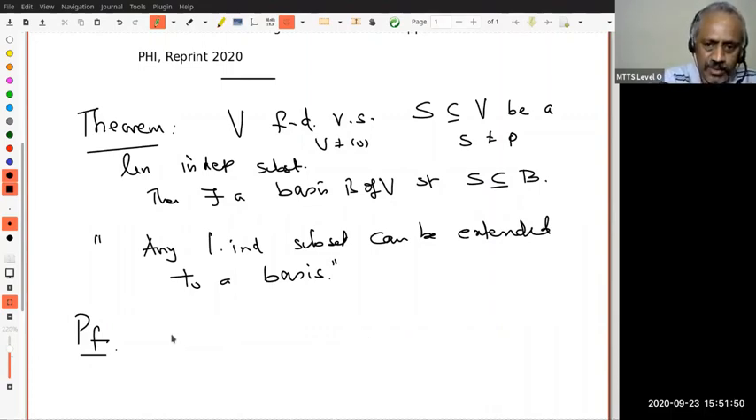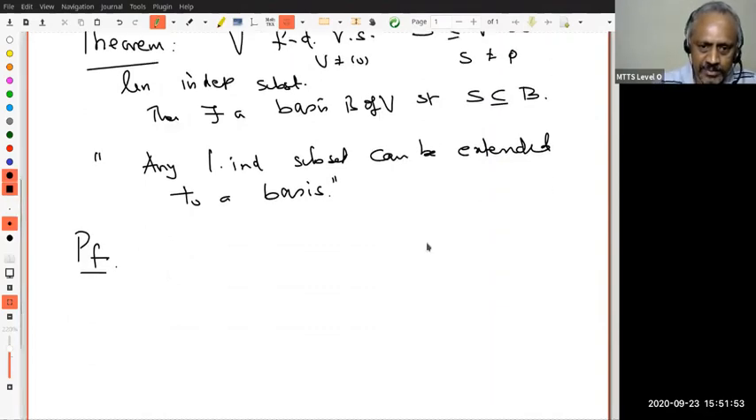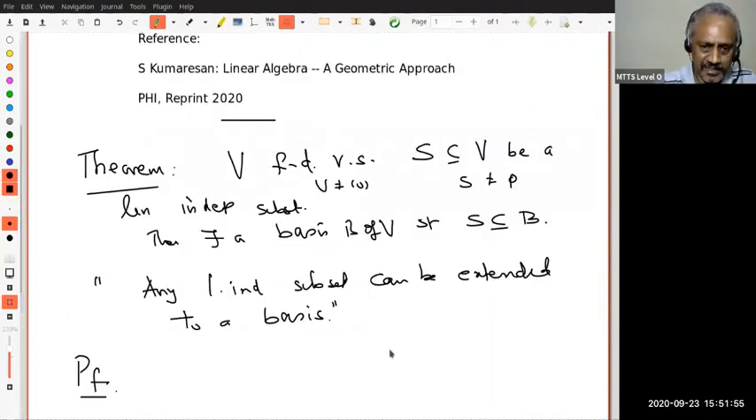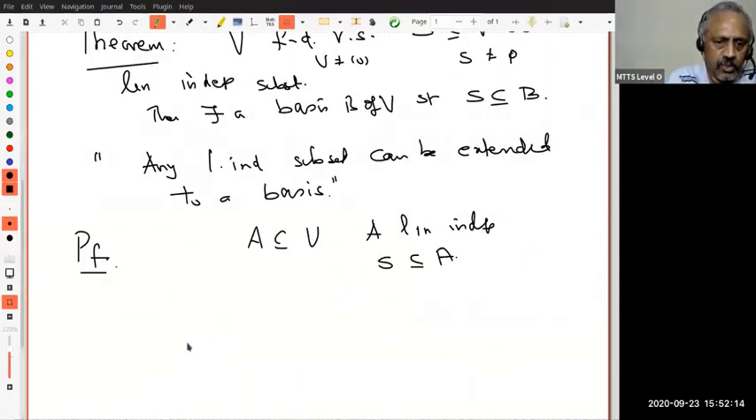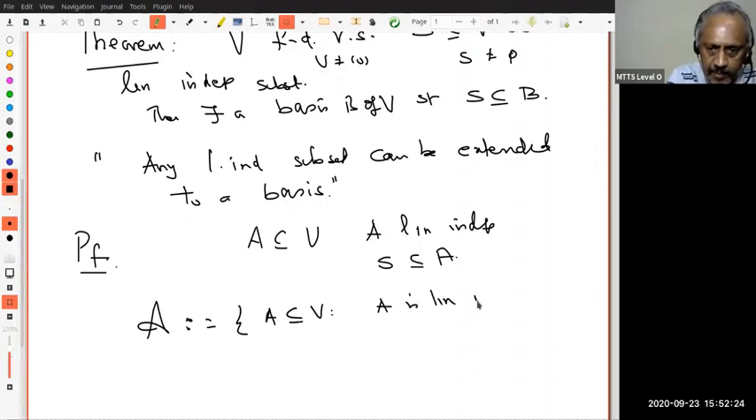Therefore, we shall show there exists a maximal linearly independent subset. Now, how do I get it? It should contain S. Therefore, what kind of thing should I look for? I should look for a subset A of V, so that 1, A must be linearly independent, and 2, S must be a subset of A. You understand that? I should look for such sets. So let us make a collection script A, which is the set of all subsets A of V, so that A is linearly independent, and 2, S is a subset of A.